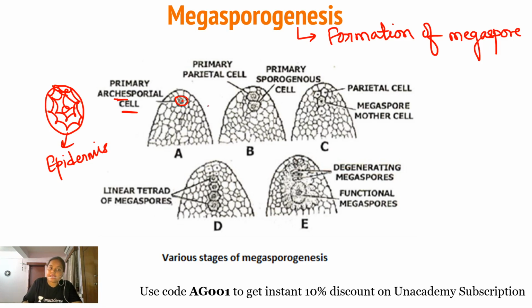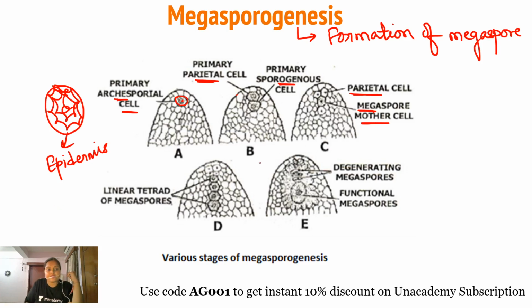Now, this archesporial cell divides by periclinal division, as a result of which two cells are formed. The cell which is facing towards the epidermis is the primary parietal cell, whereas the cell which is facing towards the center is the primary sporogenous cell. The primary parietal cell also divides by various other divisions, but its activity depends on the type of the plant, as I have already told you. And the primary sporogenous cell gets converted into the megaspore mother cell.